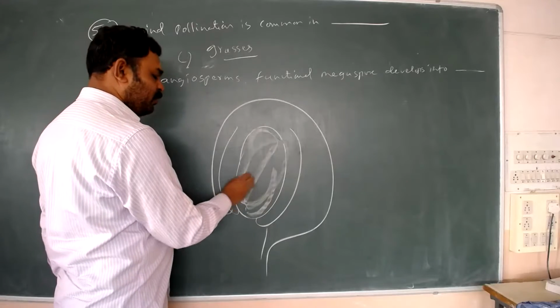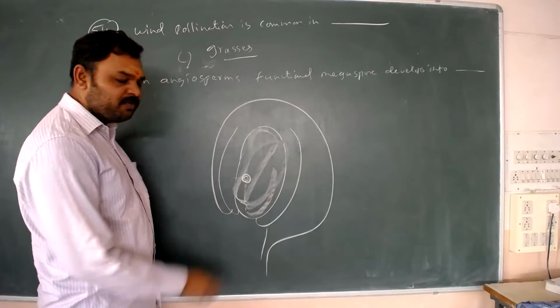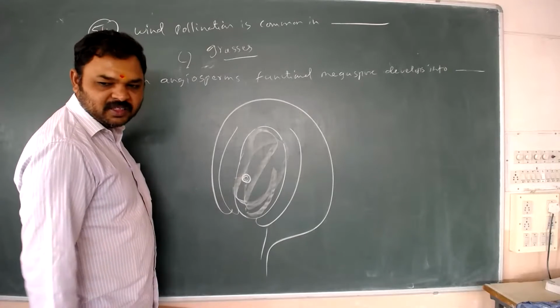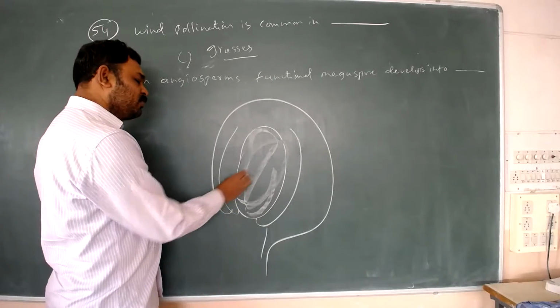First, from the nucellus comes the megaspore mother cell. The megaspore mother cell undergoes meiosis.